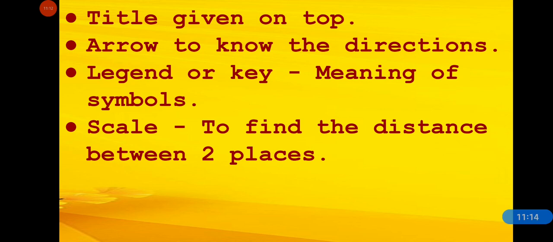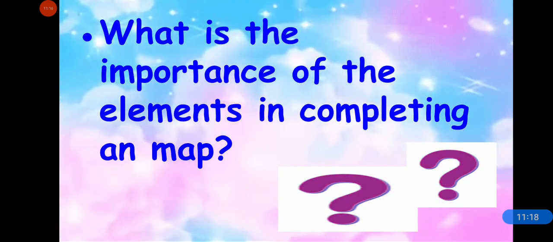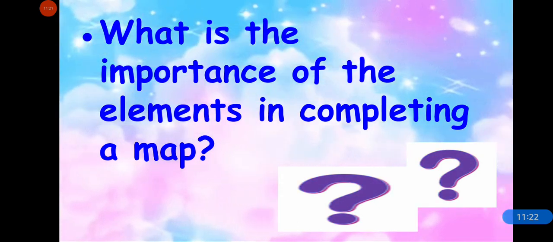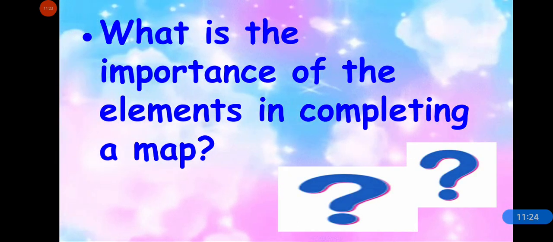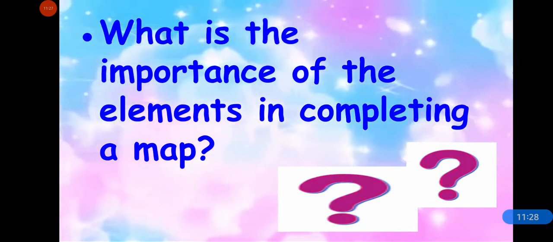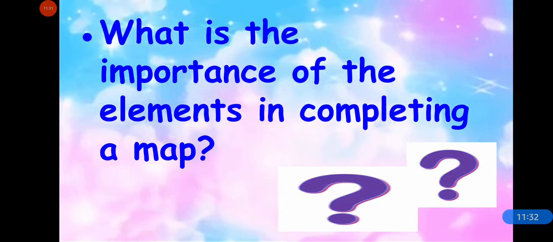Now answer, what is the importance of the elements in completing a map? So a map is incomplete without its four elements. The elements help us to read the information given in the map. Without the elements, it will not be a complete and true map.